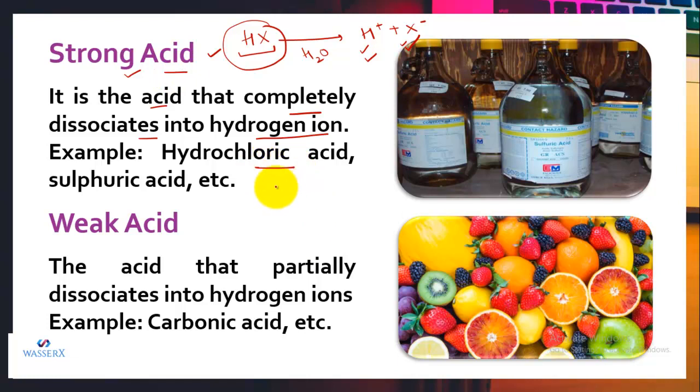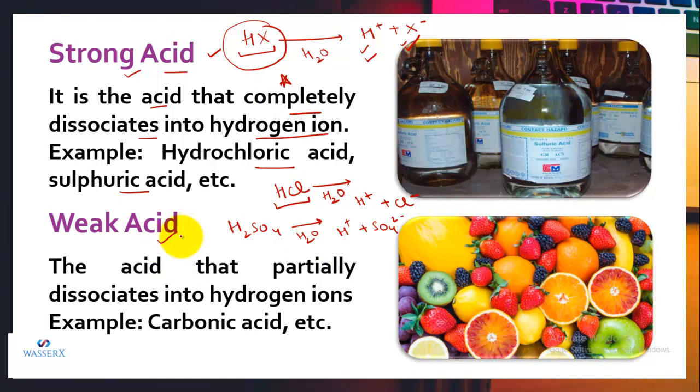So all those are called strong acids. For example, we have HCl, that is hydrochloric acid. If we dissolve it in water, all of the HCl molecules will dissociate to form H positive and Cl negative. It will not be left undissociated. Similarly, we have sulfuric acid. If we dissolve sulfuric acid in water, it will also completely dissociate to form the hydrogen ions and the sulfate ions. So all those that completely dissociate are called strong acids.